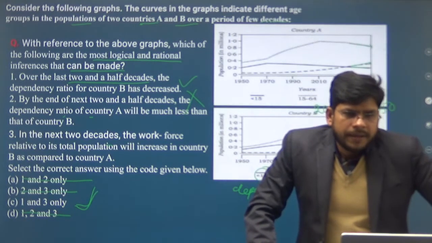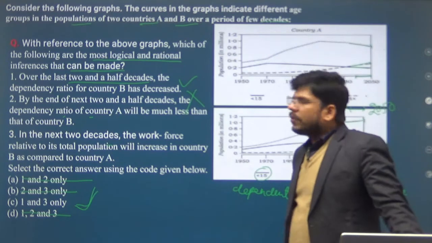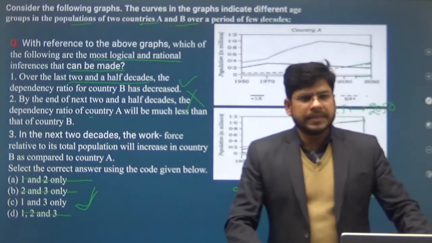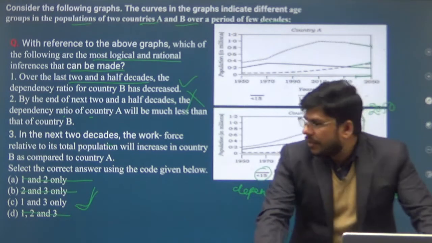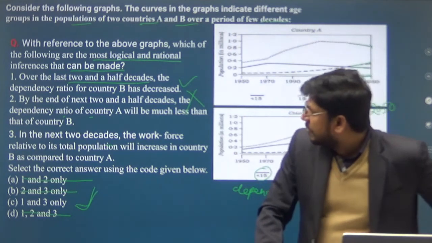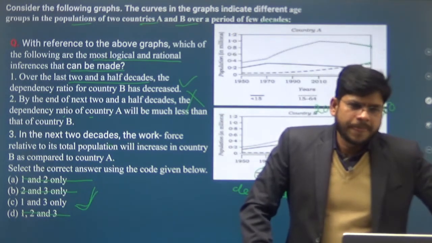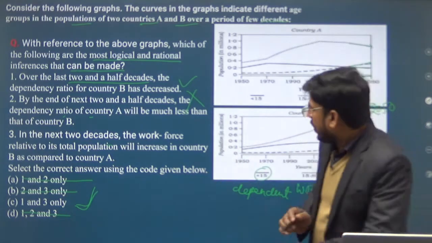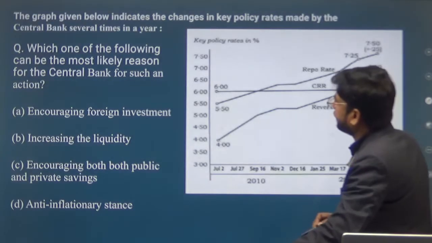Okay, clear? Okay, that is not an issue. In the examination we have to answer the question in minimum time. So if we got our answer after verification of these two statements, why should we go for verification of the third option? We are left with only option C. So trick and move forward. Okay, so option C is the right answer. Clear? Now the next question.